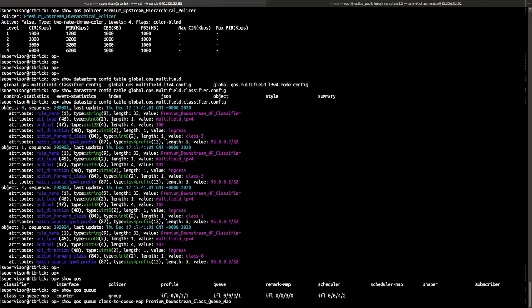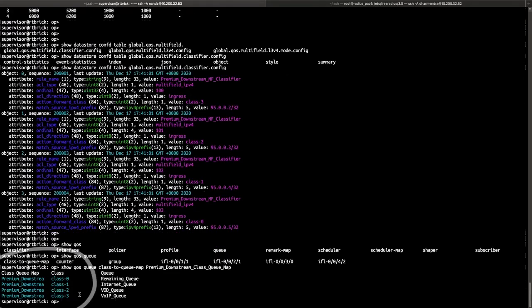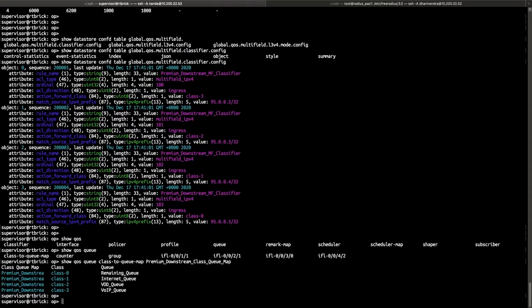mapped to which queues. So the VoIP queue is mapped to class 3, VOD queue is mapped to class 2, internet to class 1, and so on. So the scheduler which is used for scheduling these queues, we will look at it.